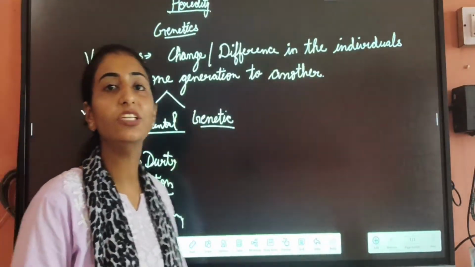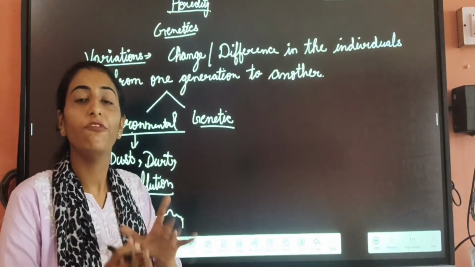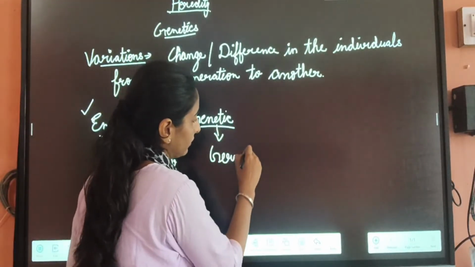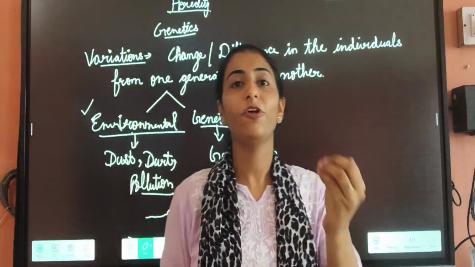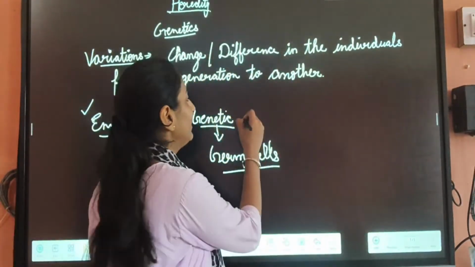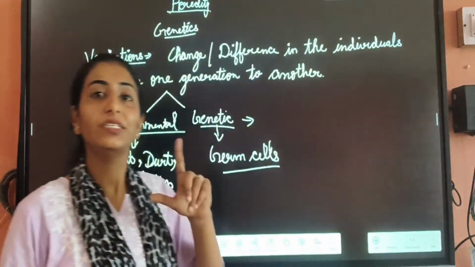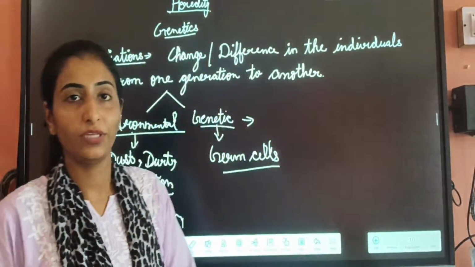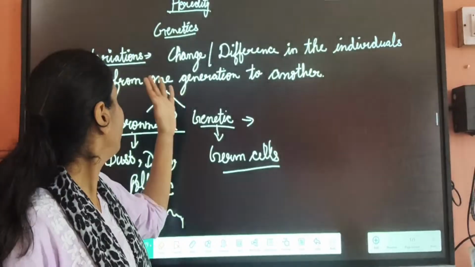Now, what about the genetic variation? Genetic variations are those variations which occur due to the change in the germ cells. Or you can say the word genetic is derived from genes, so genetic variations are those variations seen due to the change in the genetic composition of any organism. That is known as the genetic variations.